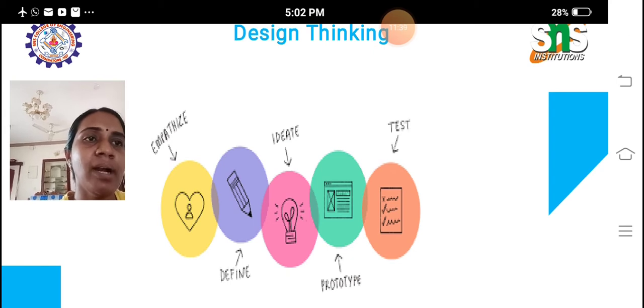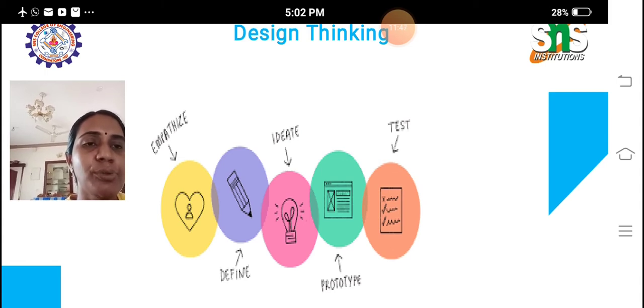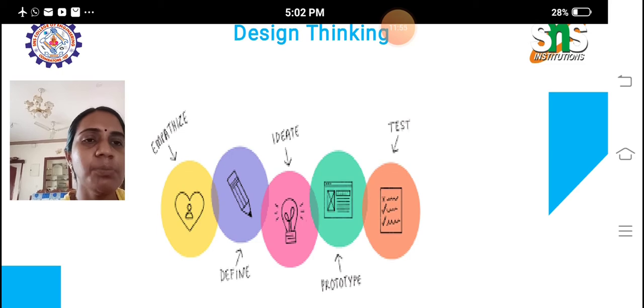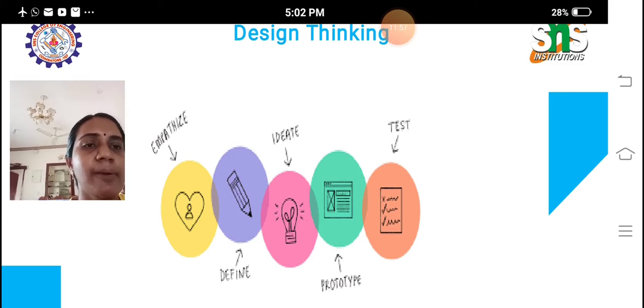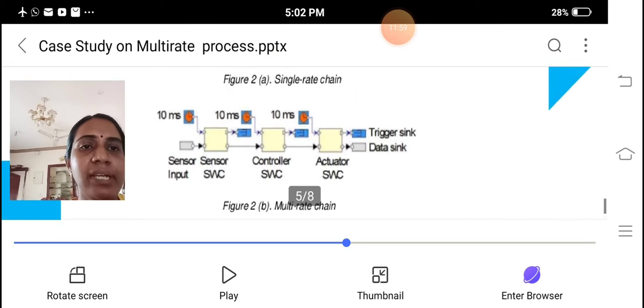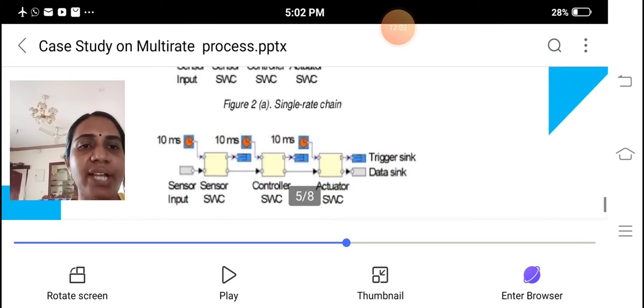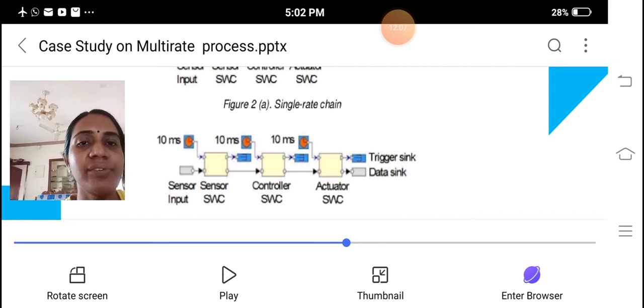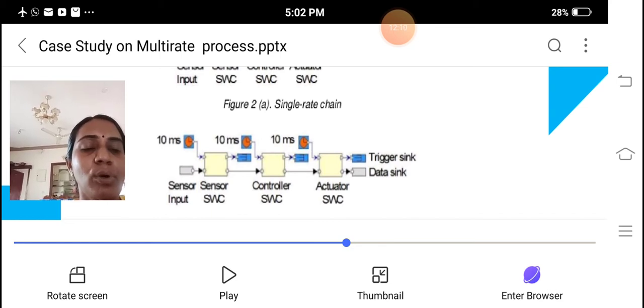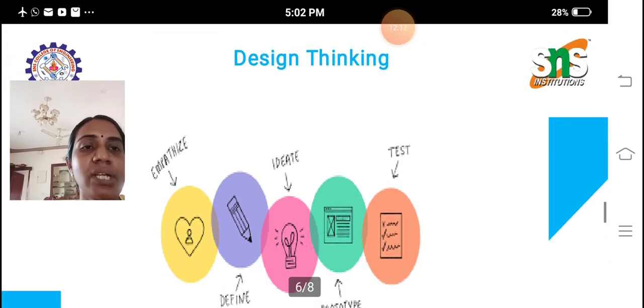Our define part comes under the multi-rate control unit in automobiles. For this multi-rate control unit, the ideate part is whether we use a single chain or multi-chain concept. We are using the multi-rate chain concept as our ideate part, that is, a separate time delay unit. A separate time cycle is given for every control operation. Then only can we achieve higher-end car model designs. So we are using multi-rate chain control for our ideate part.